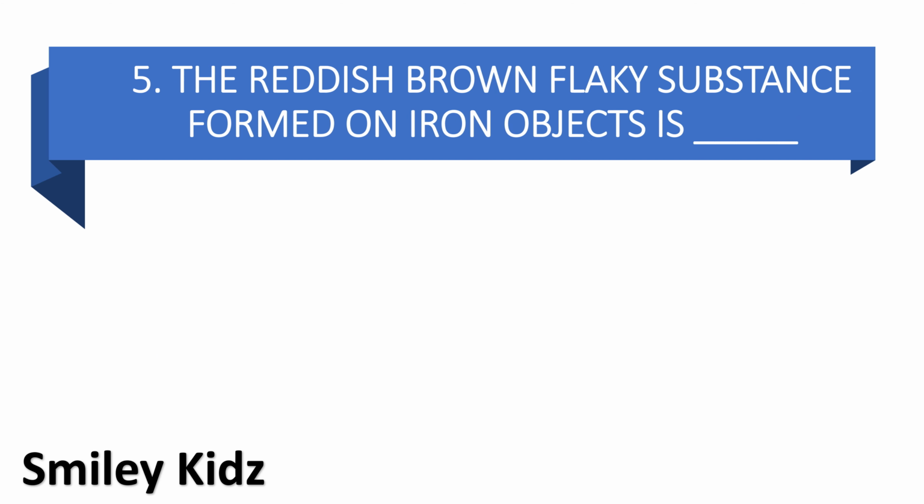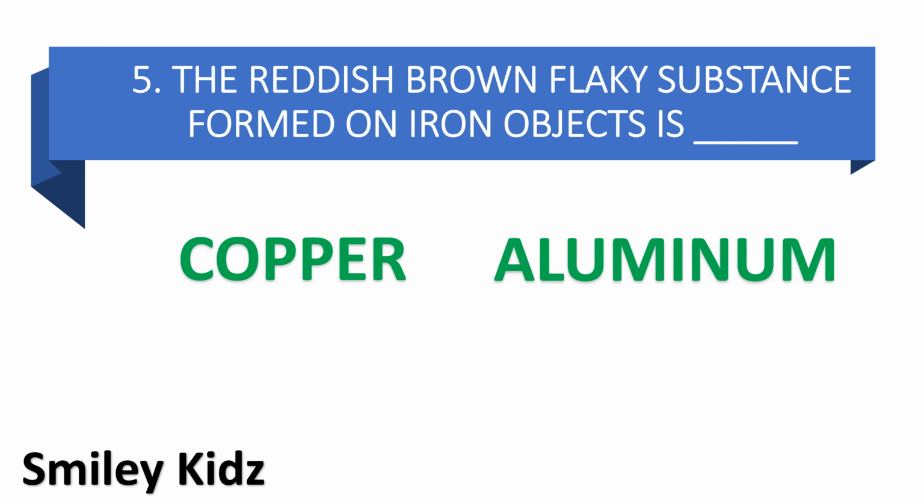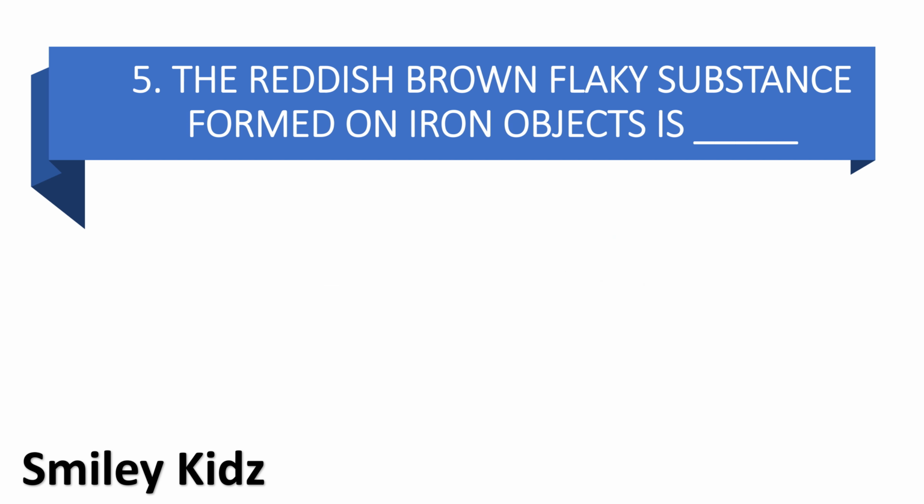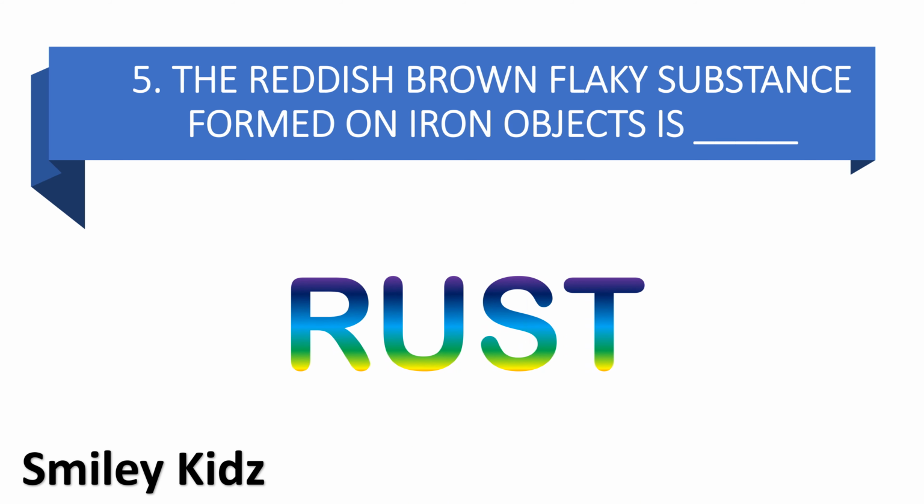Moving to question number 5. The reddish brown flaky substance formed on iron objects is dash. Option A copper, option B aluminium, option C rust, and option D none. Your time starts now. Your time is up. And the right answer is rust. The reddish brown flaky substance formed on iron objects is rust.